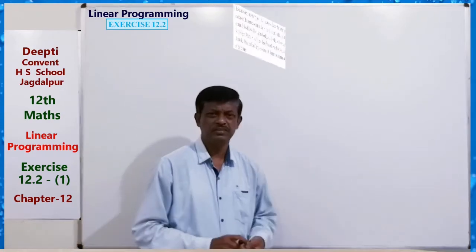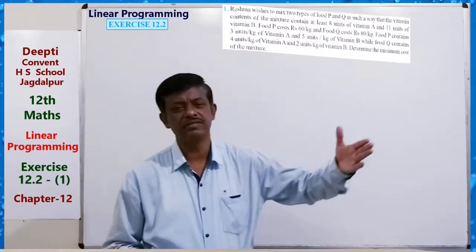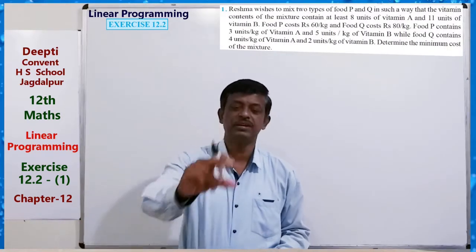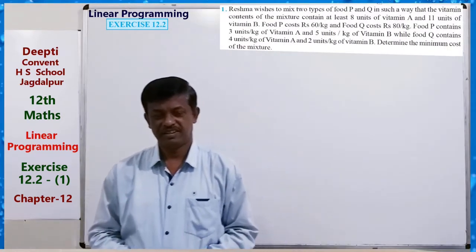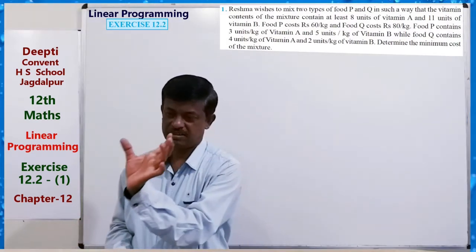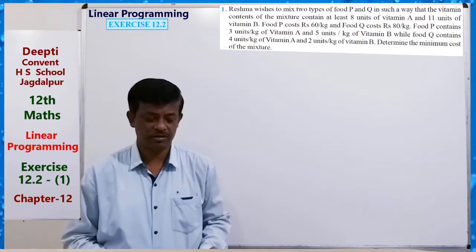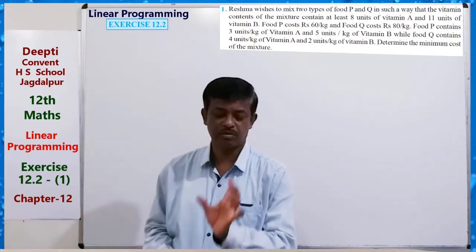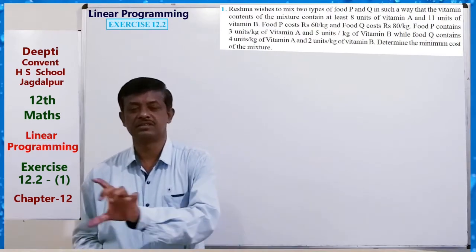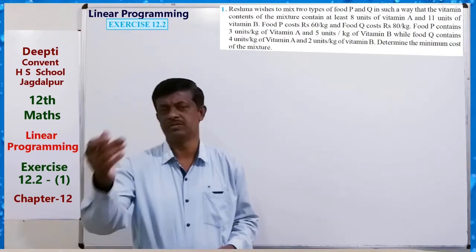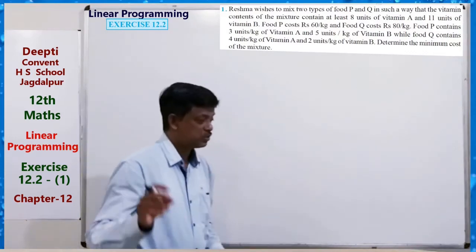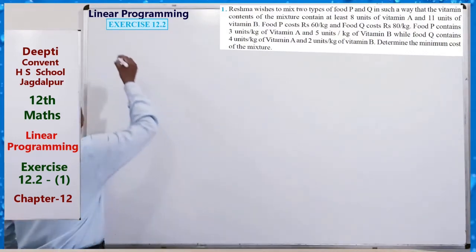It is very simple: the information given in the question, you have to formulate mathematically, such as minimize or maximize the required cost function or profit function, subject to the constraints, and then we can solve it by the graphical method.